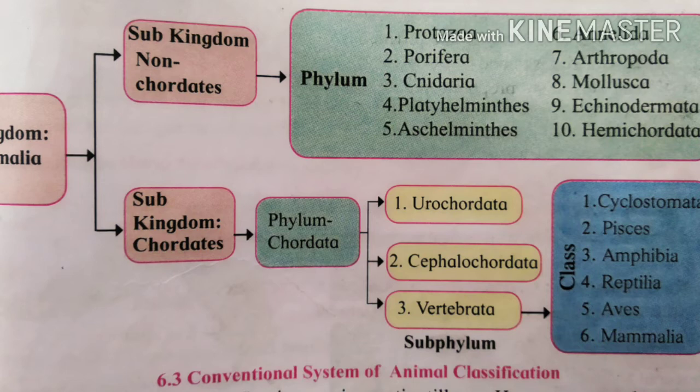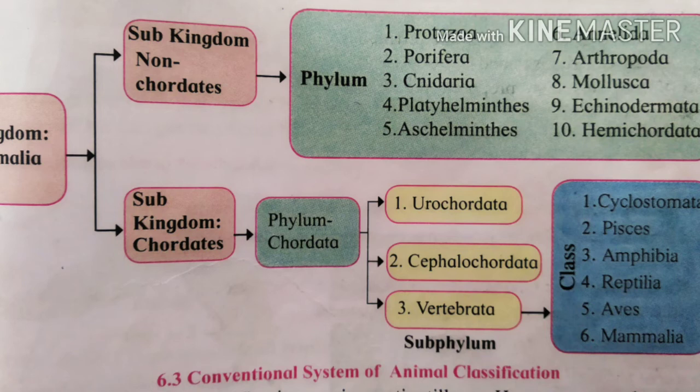I am just telling you now the traditional system of classification, and how the kingdom Animalia is divided. Among these, the subphylum Vertebrata is divided into 6 classes.